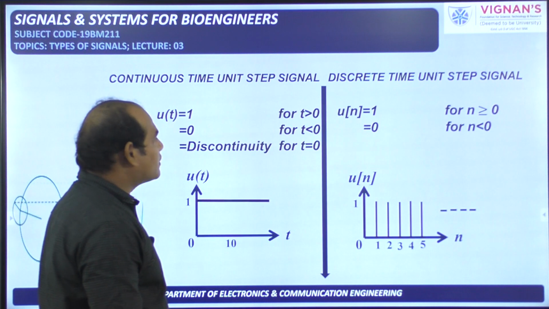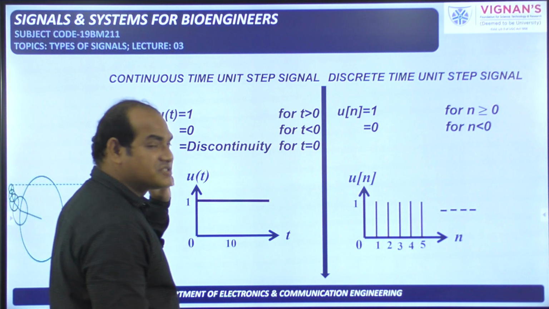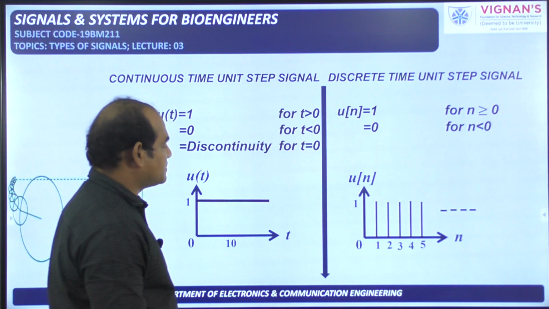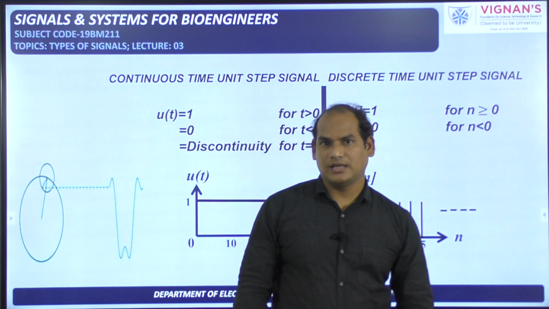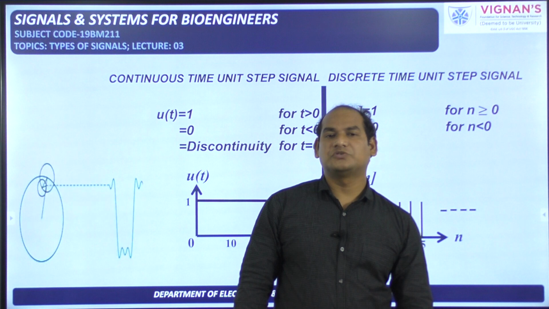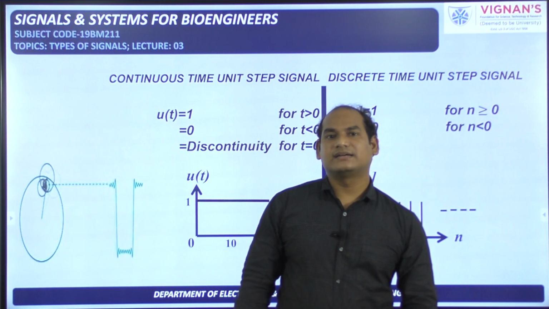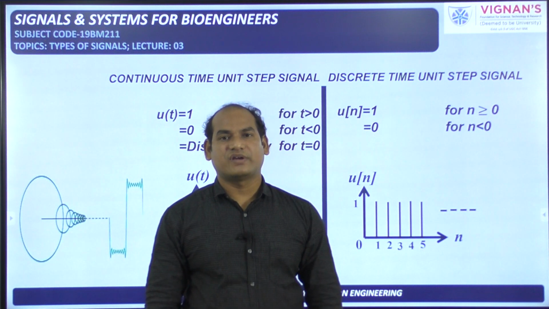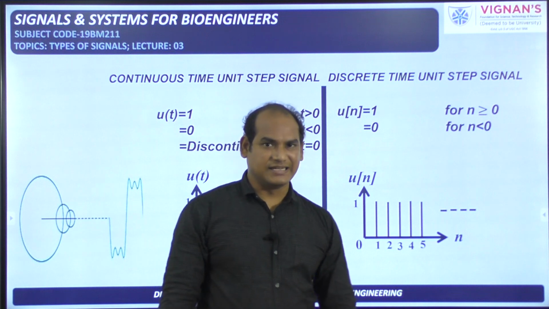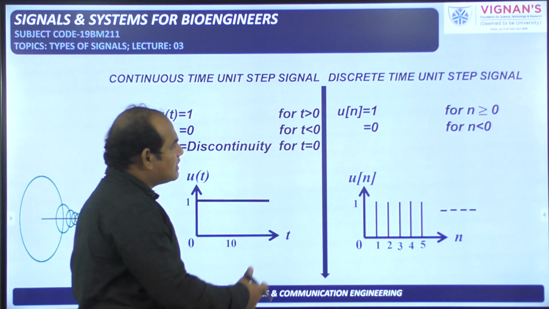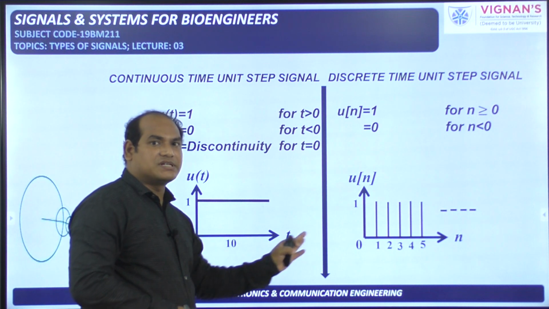So here I have given the variation between the continuous time unit step signal and the discrete time unit step signal. Now you know what a continuous time signal is and what a discrete time signal is. Continuous time signal means the amplitude is defined for all values of t, both integers and non-integers, and discrete time signal means the amplitude is defined only for integer values of time, that is n, the independent variable is n. So first you see the graphical representations.